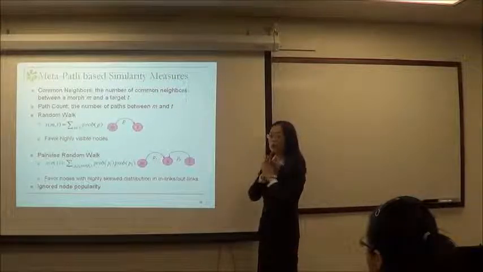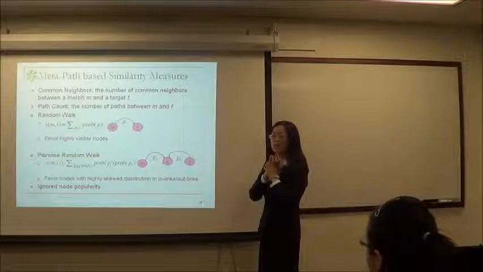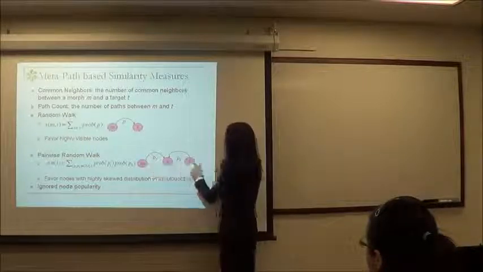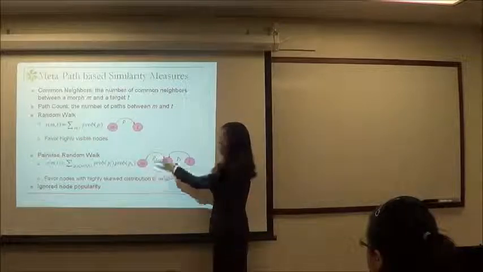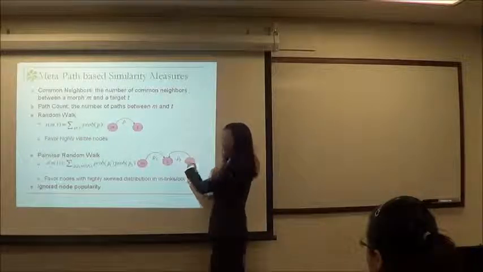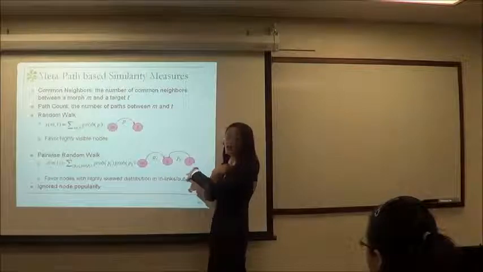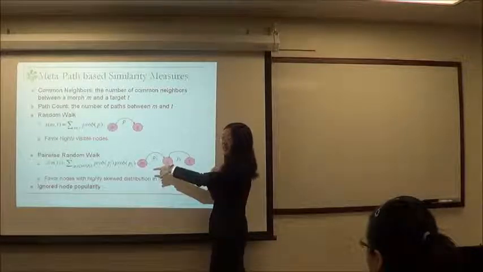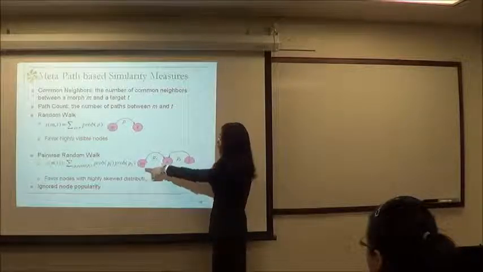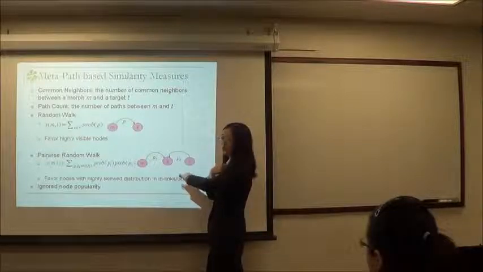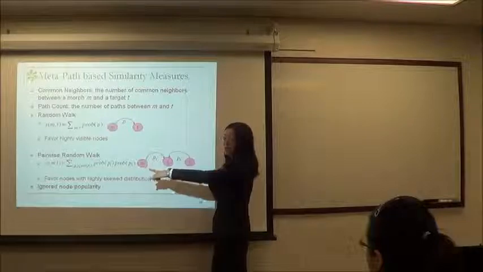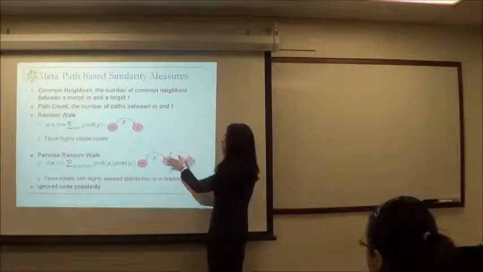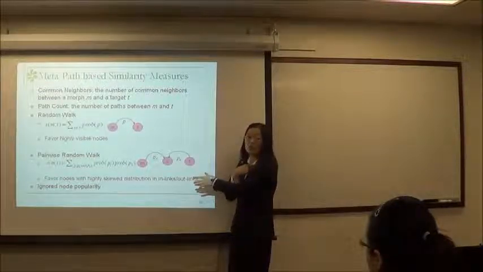For example, if the mention East West King is here, and I'm the target node, then it's very unlikely for him to refer to me. But it's not because the probability of walking from him to me is low. The reason is that I'm so unpopular in social media, but he's so popular in social media, right? But if you look at these formulas, they did not take that into account.